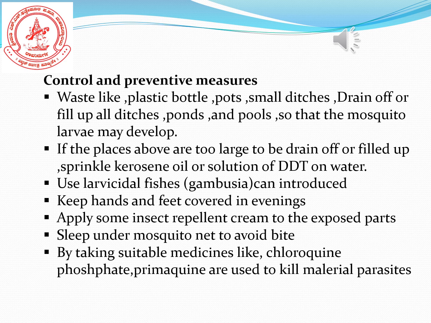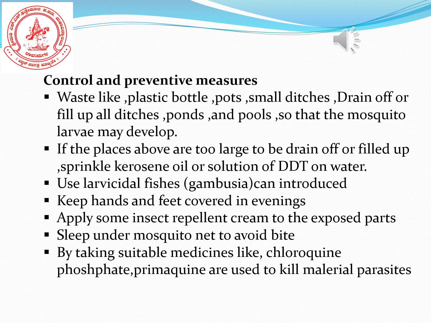So we have to remove all the water from those pots, small ditches, or ponds, because they become a place for the development of larvae. If you want to control malaria, we have to control the population of mosquitoes.